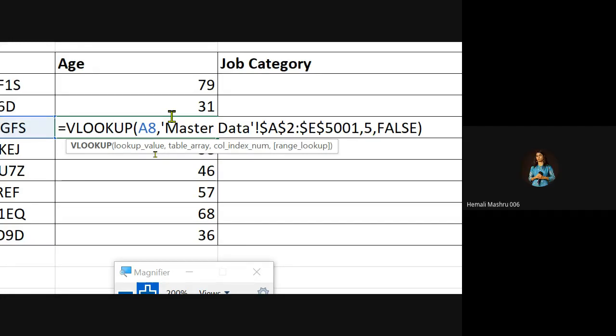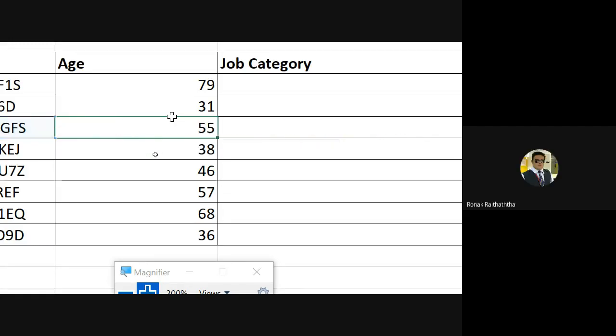Sir, may I ask a question? Yes, why not? Sir, how did you get E5001? Because when we are selecting, we're getting E2, which is why I think all of us are facing the error. Yeah, correct. Oh, my friends, you didn't select the entire data over there or what?